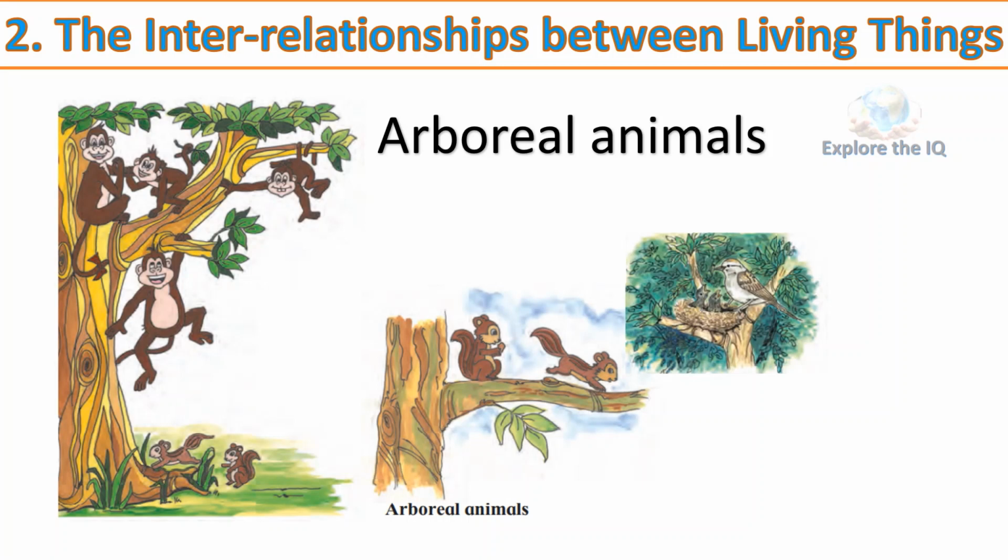Unknowingly, they help the tree with whose support they live. As they move around here and there in the surroundings, they spread the seeds of the fruit they have eaten through their droppings. Because of this, new trees grow in different places. Some types of birds too find trees useful for building nests.